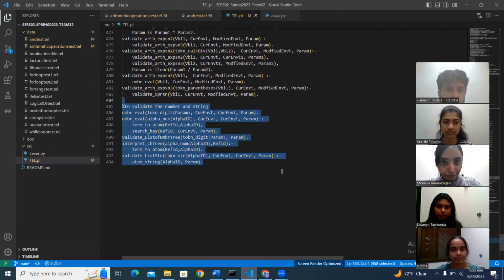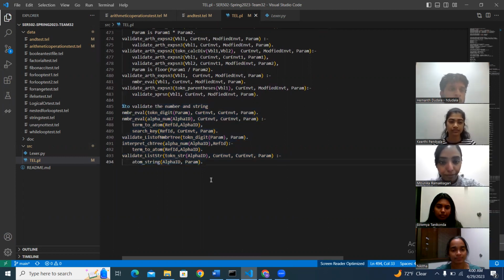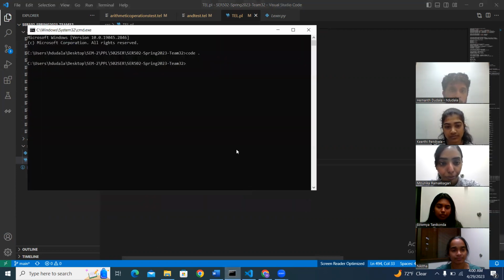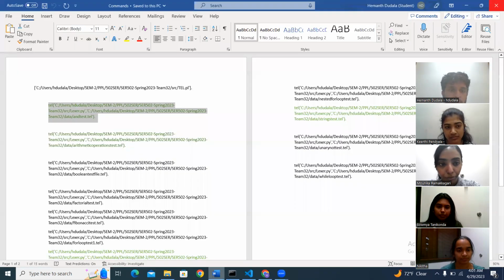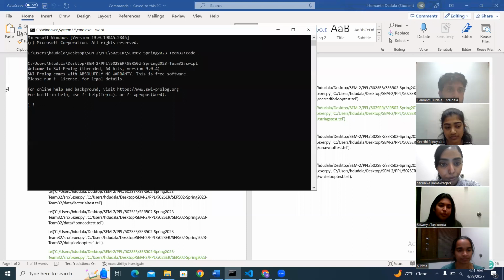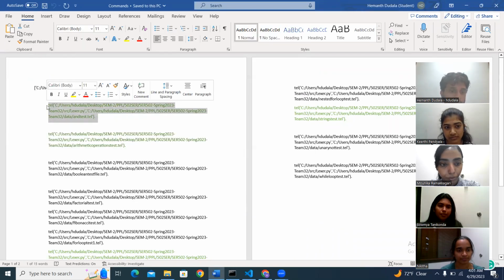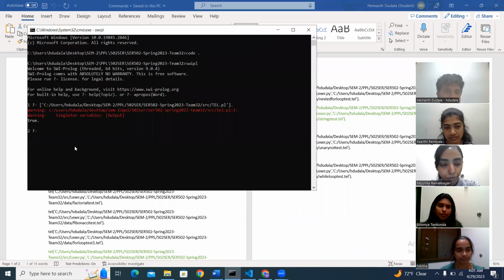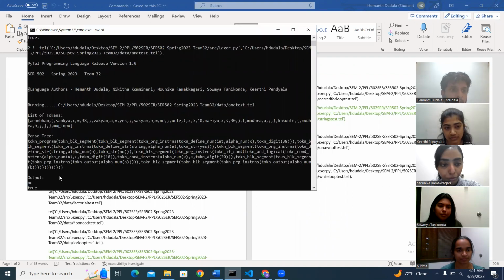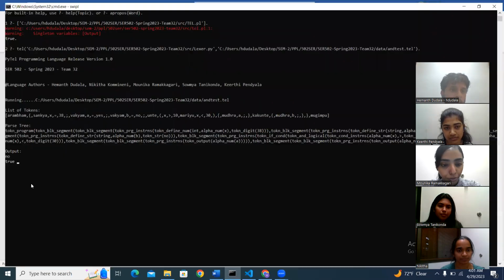Hi. Now let's look at the different sample program files we have created, and let's try running them with the language we have created and see the output. First we'll initialize SWI Prolog, and once it is done, we'll take the tel.tel.pl file which we have created. It is run now. Now we'll be checking the AND operator sample program file which is running, and we get the output as no equal to true.